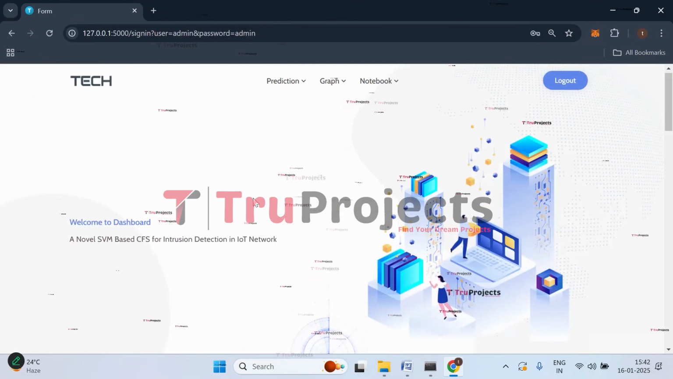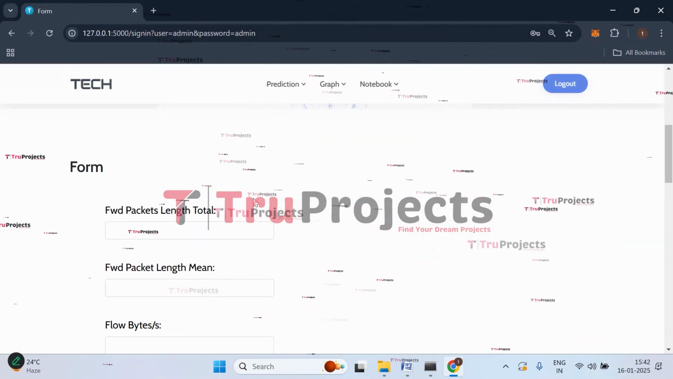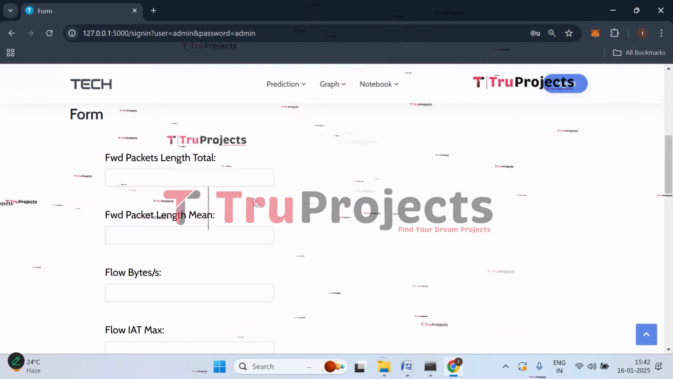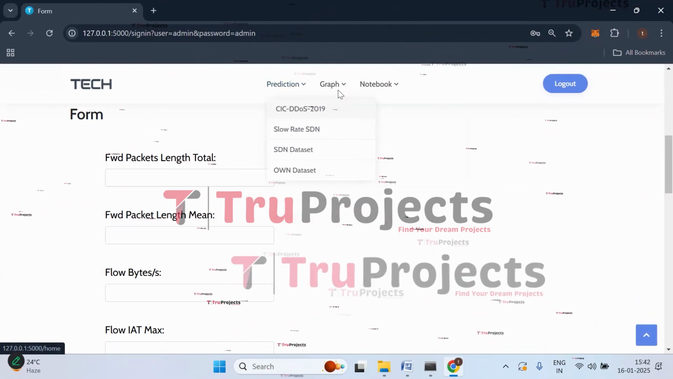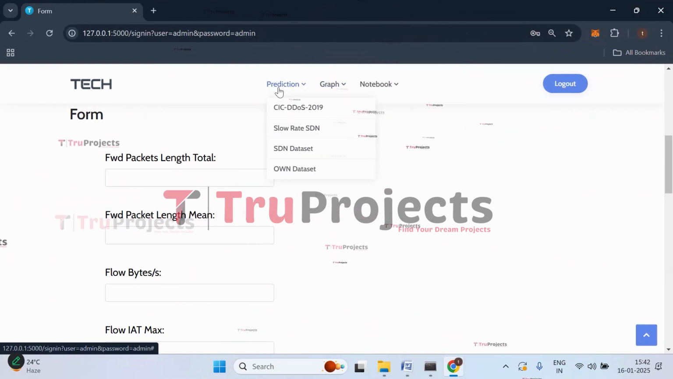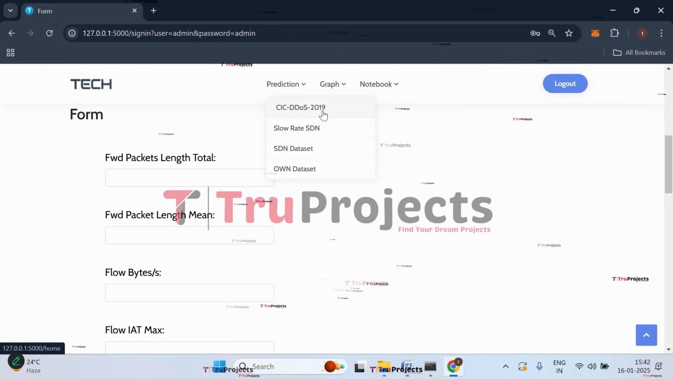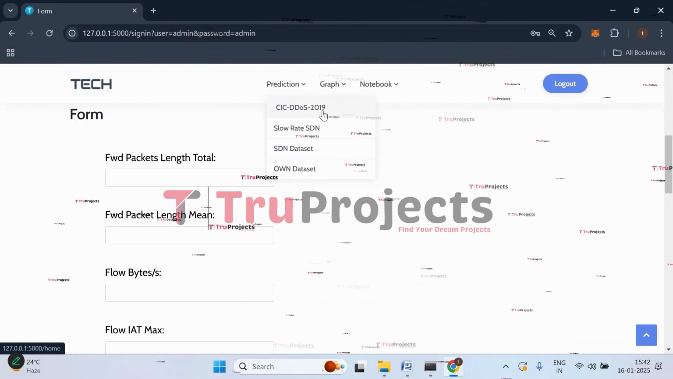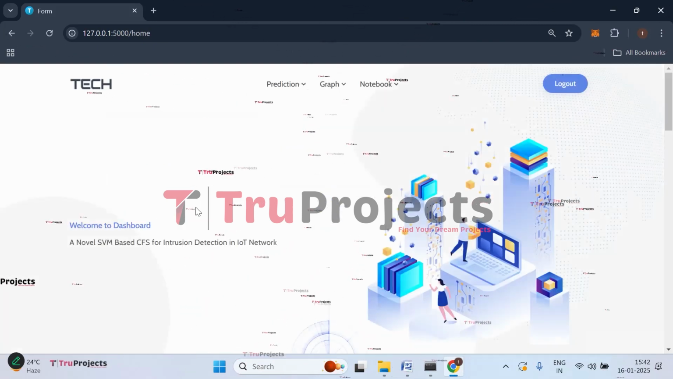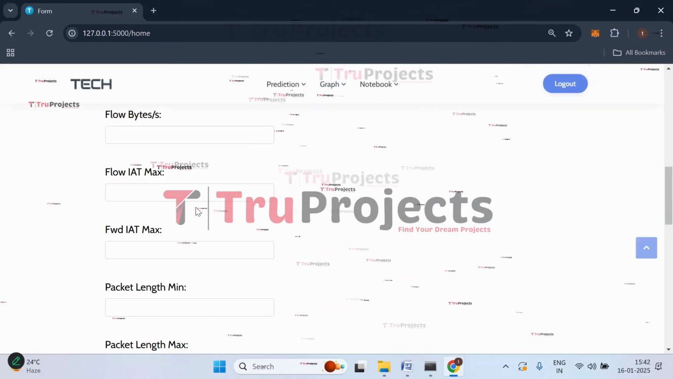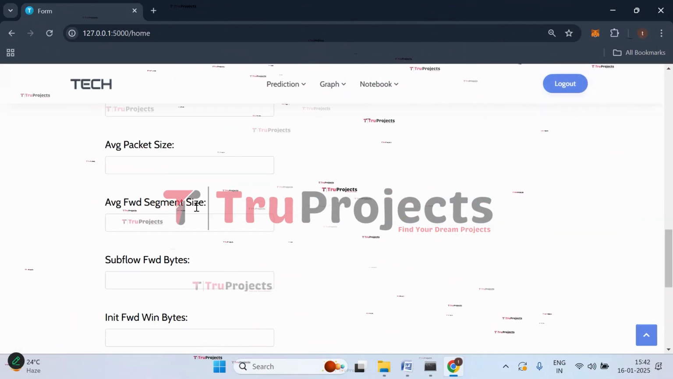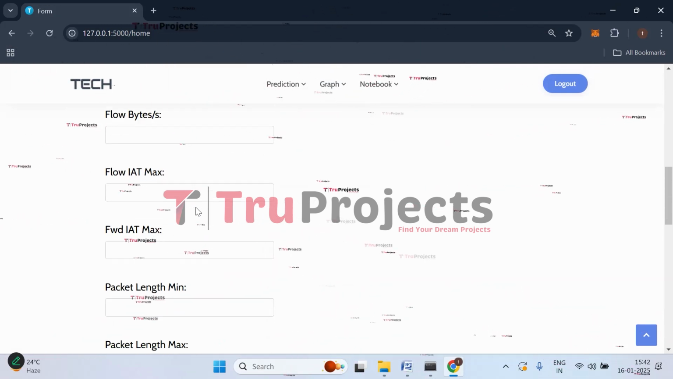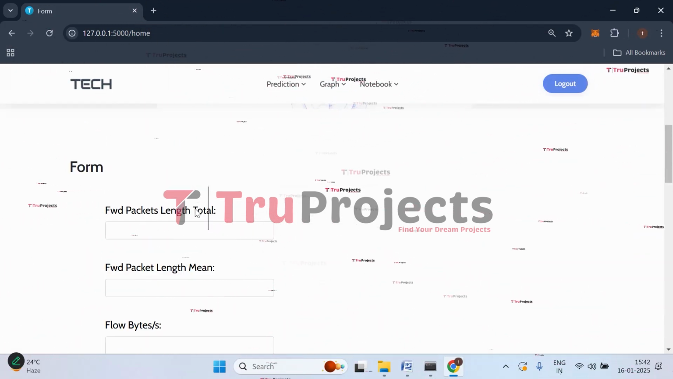We have signed in successfully and we are redirected to the prediction page of the project. Here we will be doing prediction for all the 4 datasets that we have trained in this project. First let's do prediction for the CIC DDoS 2019 dataset. Click on that. Here you can see the parameters. These are the parameters that need to be entered for this dataset, and based on the given values only, we will be getting the prediction.